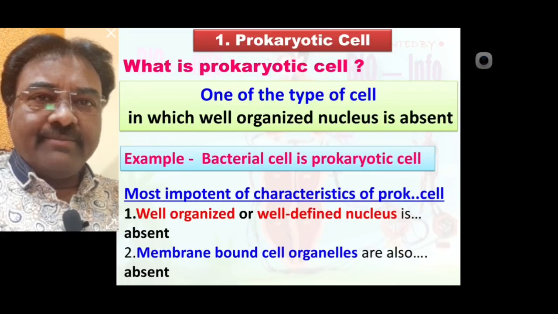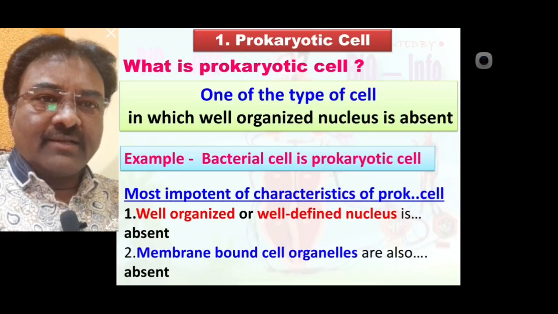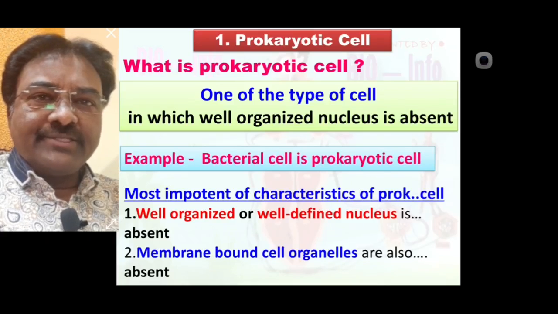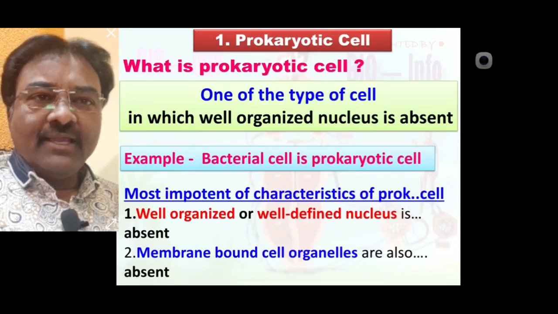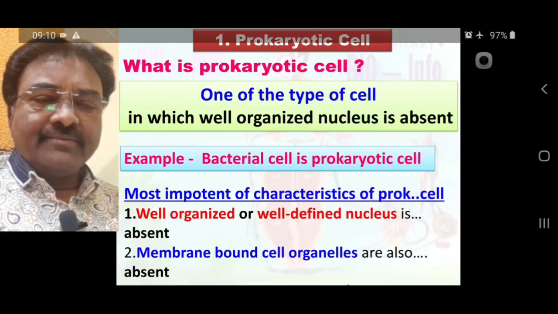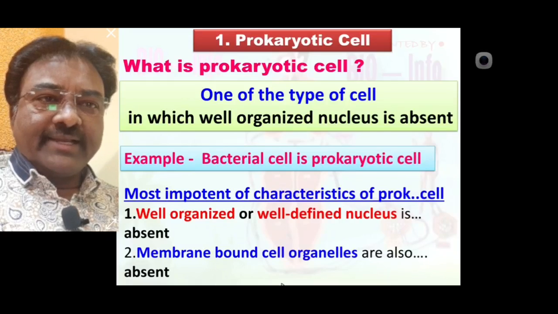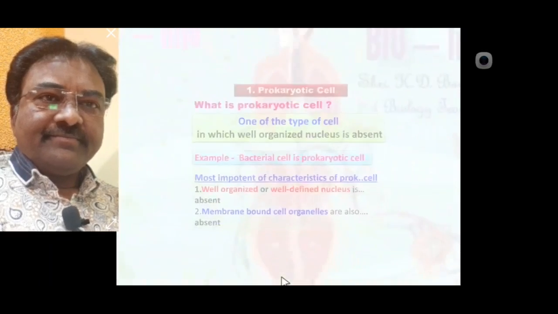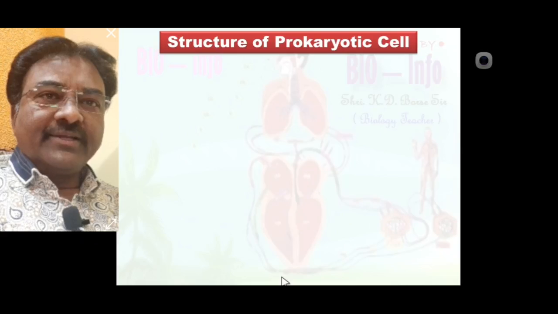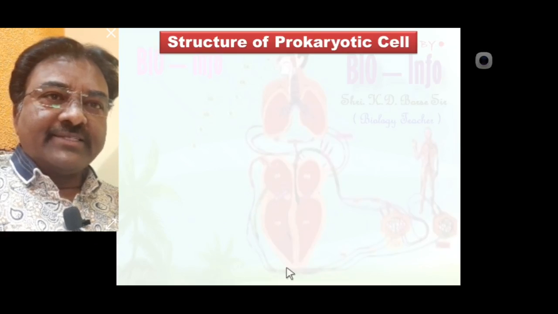What are the membrane bound cell organelles? Like mitochondria, Golgi complex, endoplasmic reticulum, vacuoles are membrane bound cell organelles. Such cell organelles are absent in prokaryotes. So these are the two most important characteristics of prokaryotic cell. Now we learn the structure of prokaryotic cell.